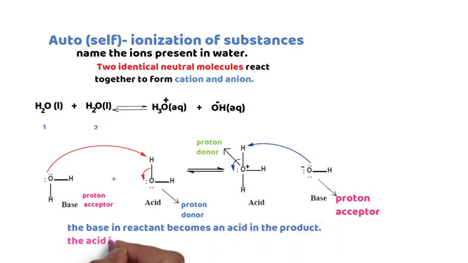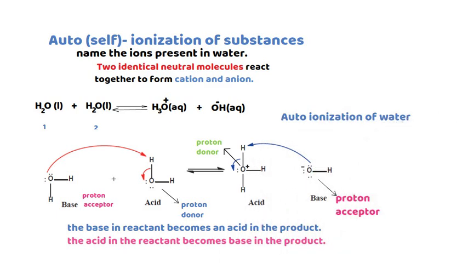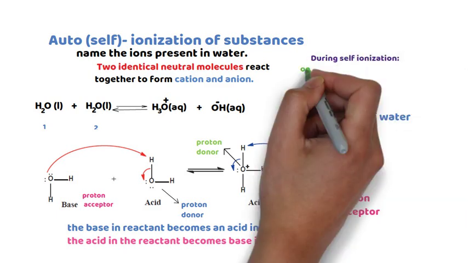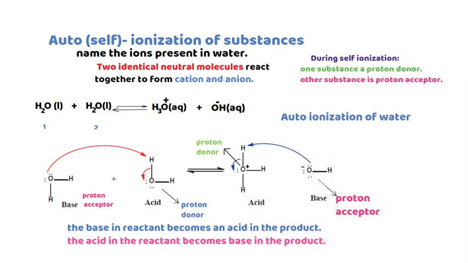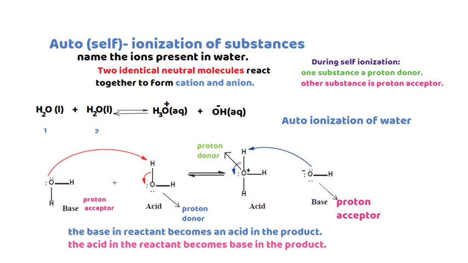The base in the reactant becomes an acid in the product. The acid in the reactant becomes a base in the product. This reaction we call the auto-ionization reaction of water. During self-ionization or auto-ionization, one substance is a proton donor, the other substance is a proton acceptor.